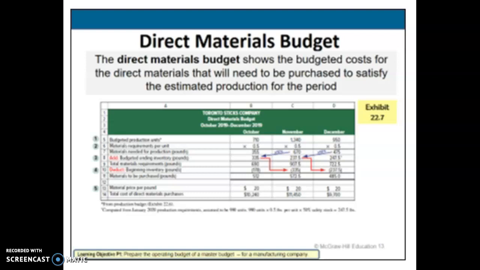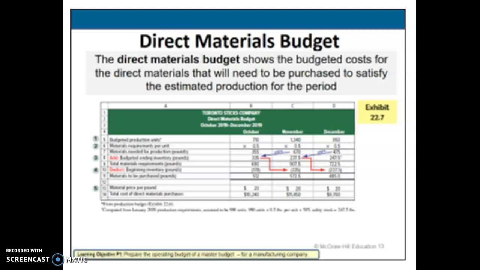The direct materials requirement for October would be 690 pounds, the 355 plus 335. Since they already have 178 pounds of direct materials in the beginning inventory, it deducts that from the total materials requirement for the month. For October, we have 690 pounds minus 178, so 512 is the number of pounds of direct material to be purchased in October.